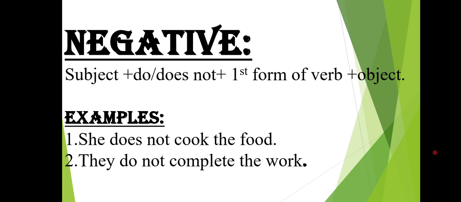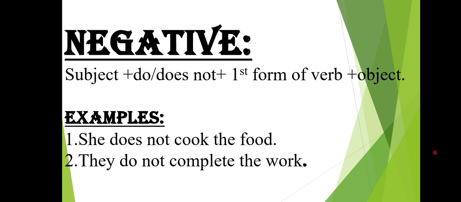Now heading towards negative sentences. Negatives are the ones in which we deny something, and for that purpose we have two helping verbs over here, do and does. Do not, does not. Again, the structure starts from the subject, then we add the helping verb along with not, and the helping verbs are do and does. Then we use the first form of the verb and in the last an object.